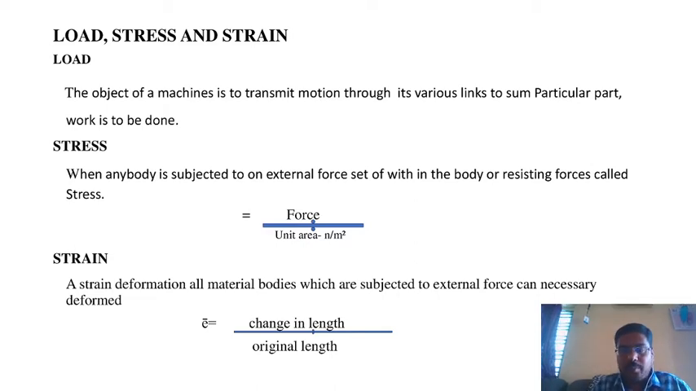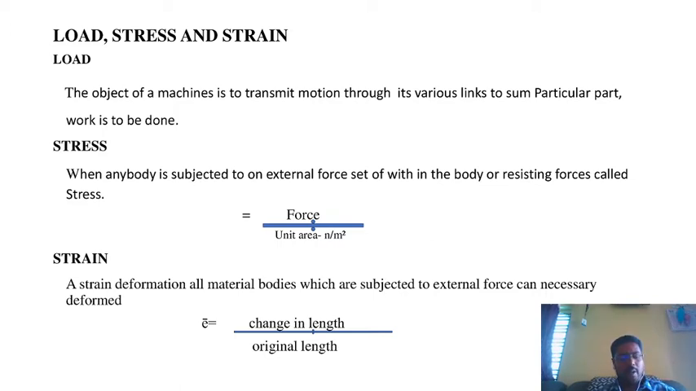What is strain? Strain is the deformation of all material bodies which are subjected to external force; they are necessarily deformed. Its name is an indication: strain means change in length divided by original length. What is the original length? What is the change in length that will occur at particular points? That deformation, a change of length, is called strain.